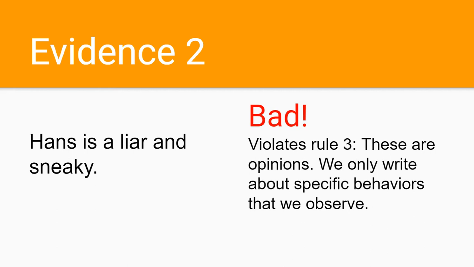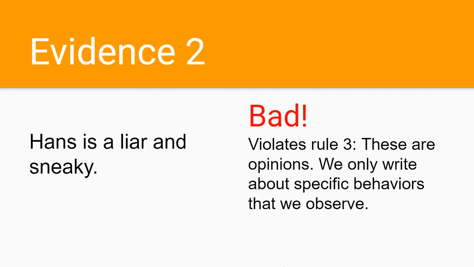If we were going to talk about Hans lying, we should use an example that is very specific to when Hans told a lie. What is a lie that Hans told? That would be good evidence. And the word sneaky, well, some people might not think Hans is that sneaky. Some people might say, oh, there's a lot sneakier people than Hans. He doesn't really qualify as the word sneaky. It's an opinion word. The word sneaky isn't something we can prove, and no matter what, neither of these are really specific events from the story that would make it strong evidence.